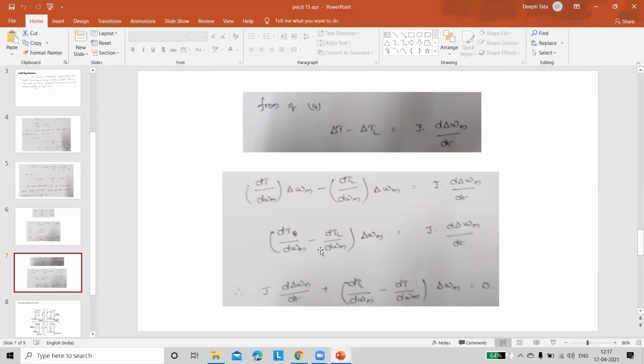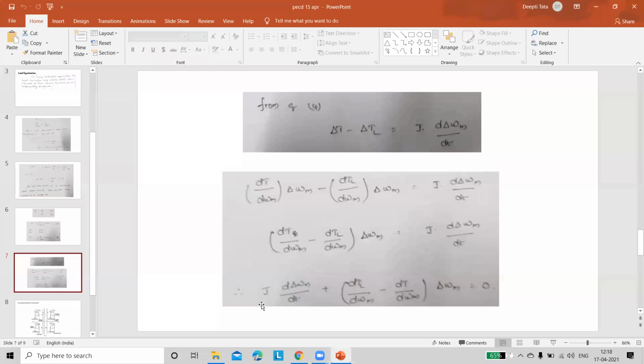Just do the simplification further. Delta omega m is common in both terms, so make it common. And write the expression that is equal to 0, not in two terms of left hand side and right hand side, just a single equation.